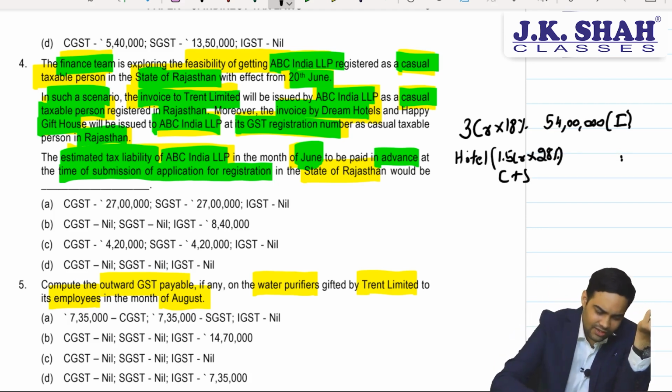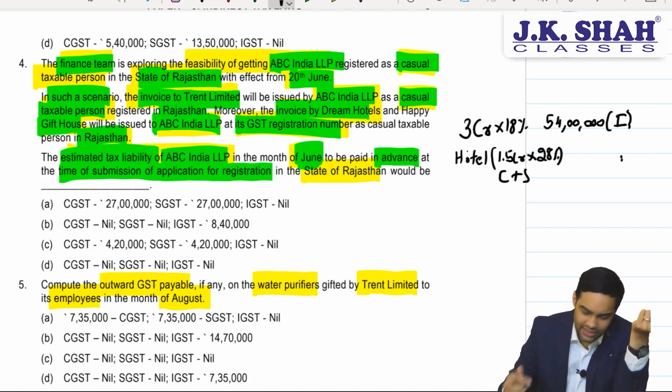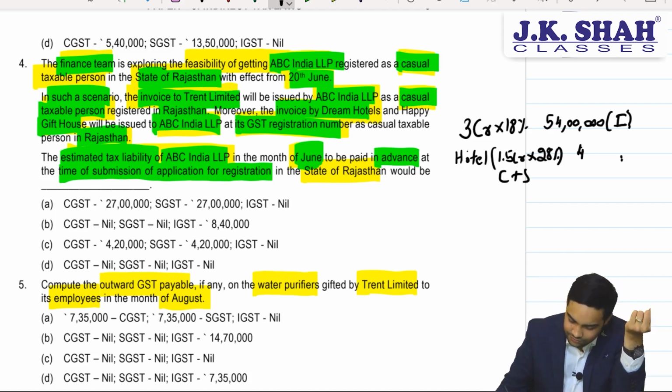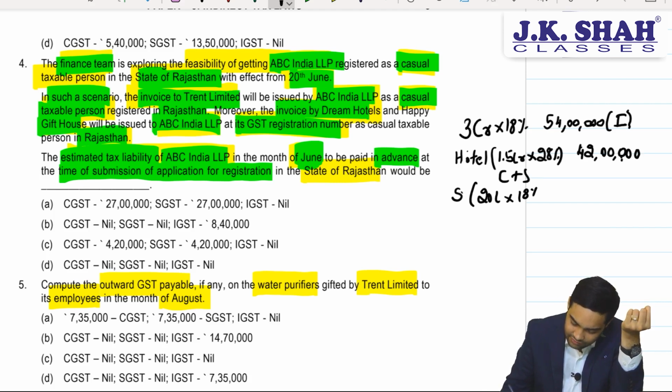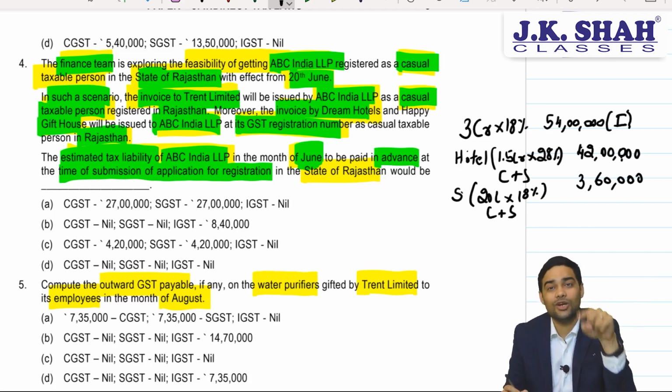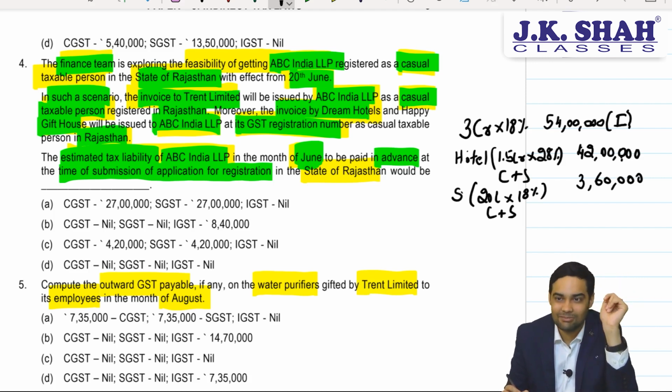So I am doing a rough calculation. 1.5 crore into 28%, which comes to 42 lakh. C plus S eligible. Then that souvenir is for 20 lakh into 18%, which comes to 3 lakh 60,000. This will also be C plus S because both the parties are going to bill me in my Rajasthan registration. So location of supplier Rajasthan, place of supply Rajasthan. Both the hotel and the souvenir guy will charge me C plus S.